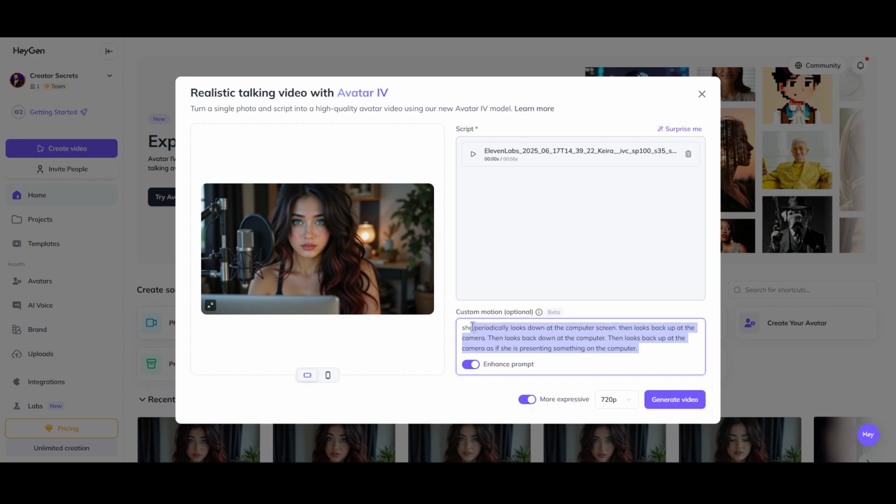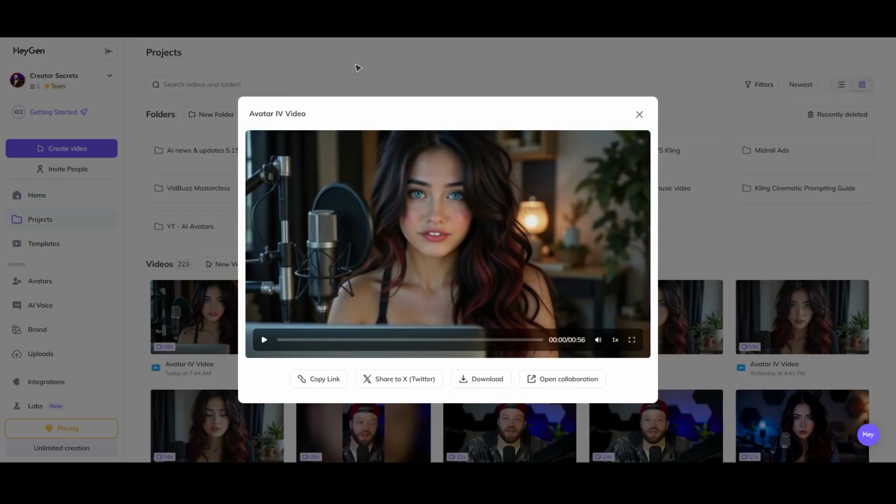So anyway, you might have to play around with this a little bit and do a few generations until you get it to do what you want, but this is usually how I structure the prompt. And then I'll leave enhance prompt on and we'll go ahead and generate the video. All right, so after waiting for that, here's what we got.